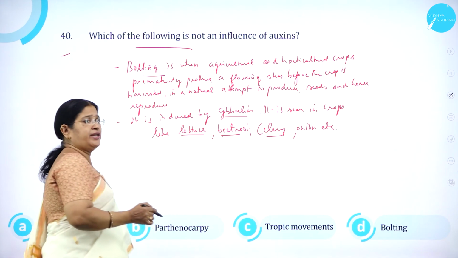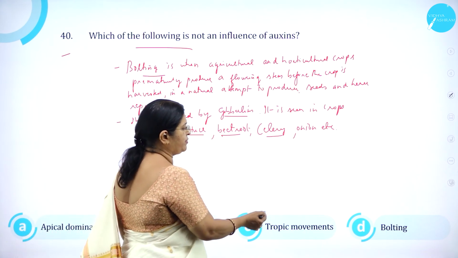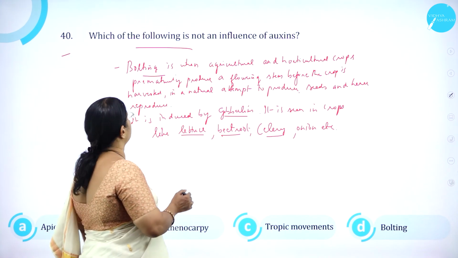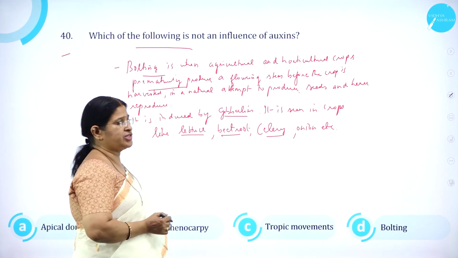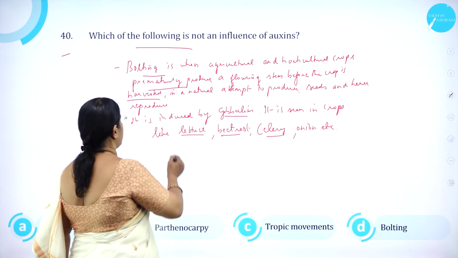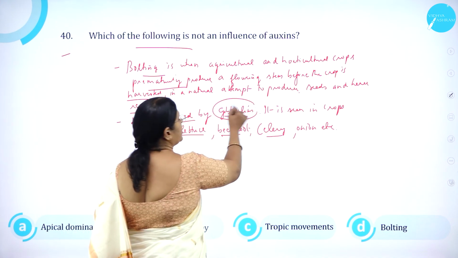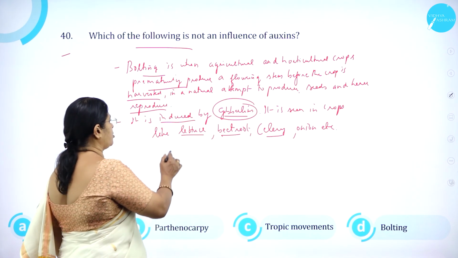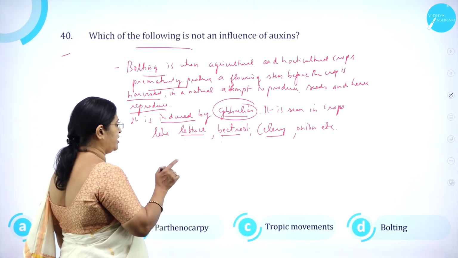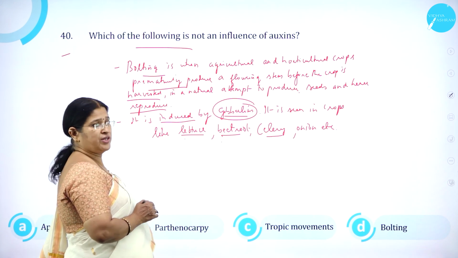Which of the following is not an influence of auxin? A, apical dominance. B, parthenocarpy. C, tropic movements. D, bolting. Bolting is when agricultural and horticultural crops prematurely produce a flowering stem before the crop is harvested, in a natural attempt to produce seeds and hence reproduce. So this bolting is induced by gibberellins, not by auxin. It is seen in crops like lettuce, beetroot, celery, onion, etc. The rest are the influence of auxins. So bolting is not an influence of auxin.